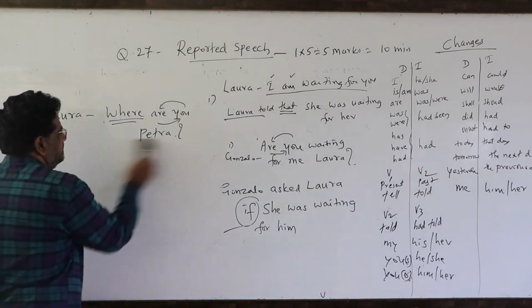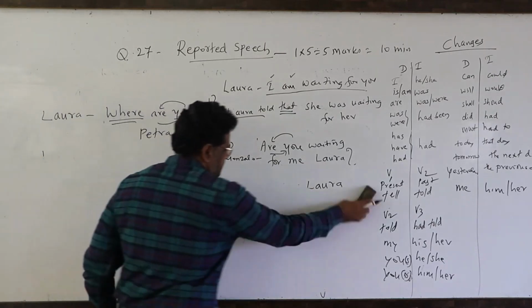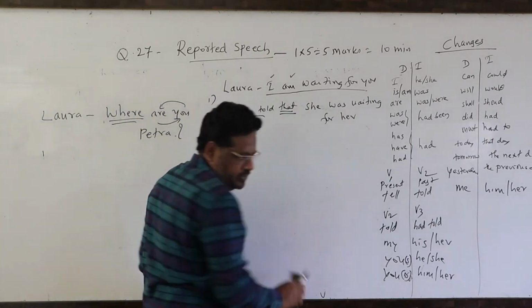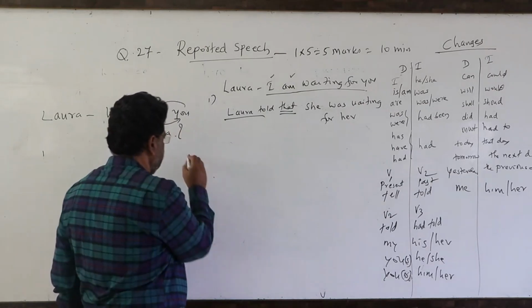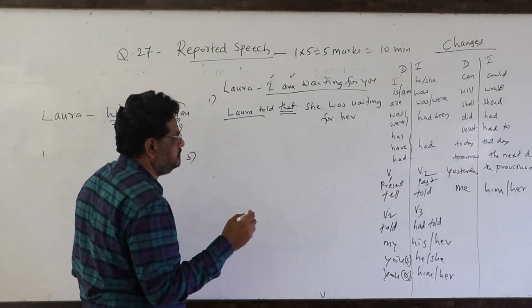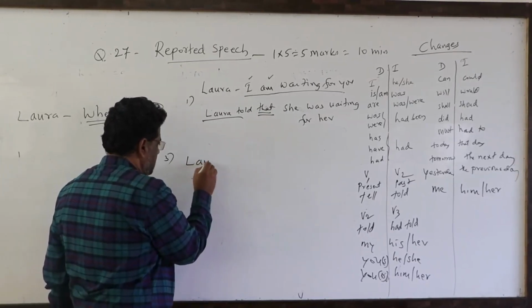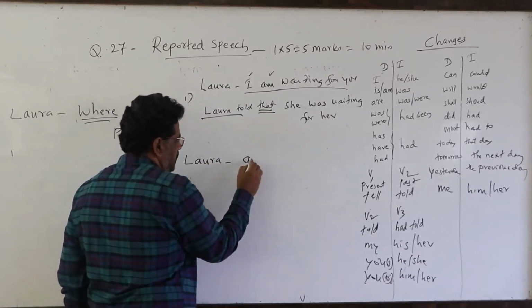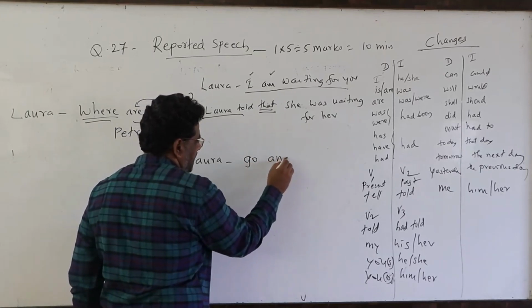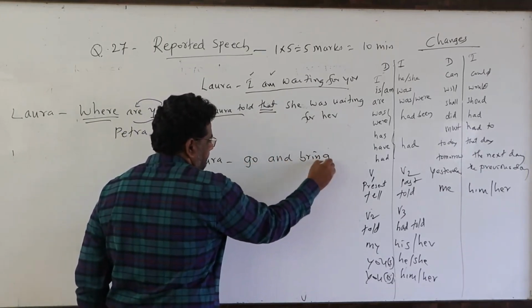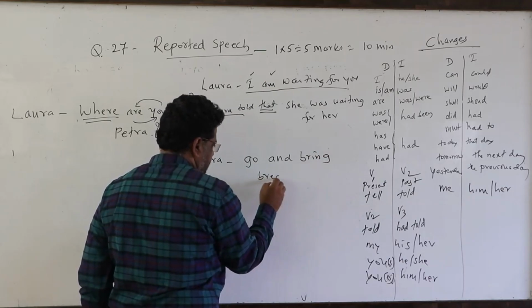Imperative questions are the ordering questions, and I will tell you how to answer them. For example: Laura, go and bring breadcrumbs.